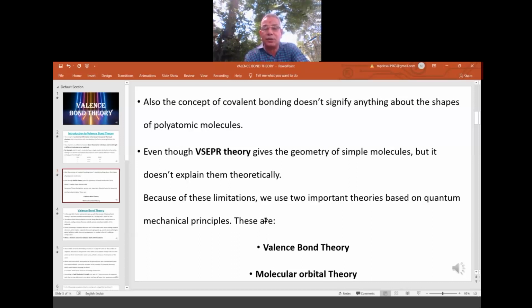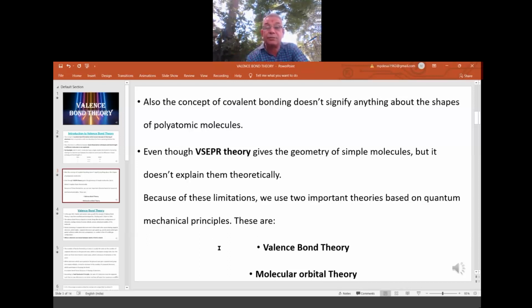So let us go for the better theories. There are two important theories in 11th class which give a better picture. In 12th class, one more will give a still clearer picture. In the 11th class, we learn two theories better than VSEPR: VBT and MOT, valence bond theory and molecular orbital theory. Molecular orbital theory is better again than the VBT because it has taken care of the quantum mechanical model. Any theory which uses the knowledge of the quantum mechanical model is the best theory as of now, because the quantum mechanical approach is the best approach as of now.